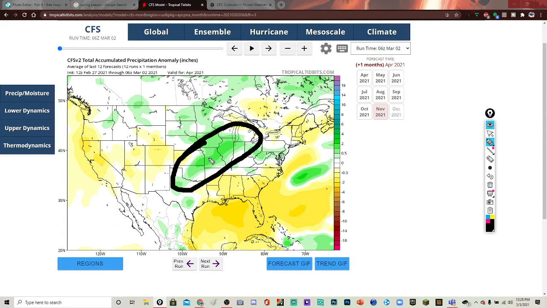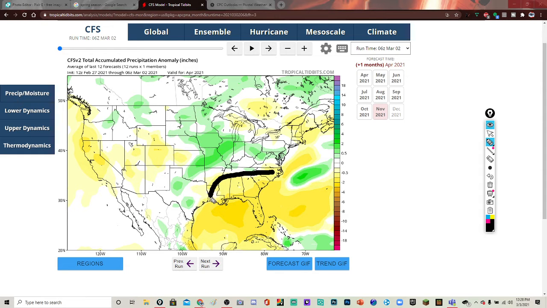Here, this is why I put severe weather outbreaks, because of this showing here, above average precipitation, and there will be warm air in the area where there could be severe weather outbreaks, possibly around this area in April. We'll probably see most of it around this area here. We could see severe weather up here too. It shows a little bit above average.